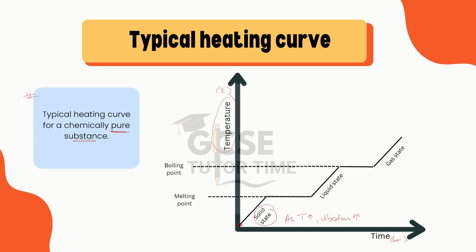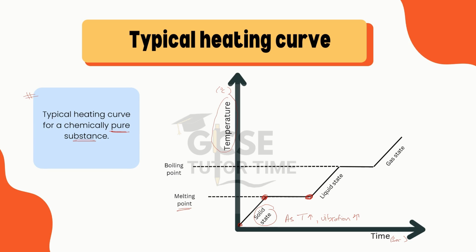Okay, there will be a point when the solid starts to melt. This is known as melting point. When the substance starts to melt, the energy is used to overcome forces of attraction between the particles so that they can move past each other. From this point to this point, the particles of solid state will melt.